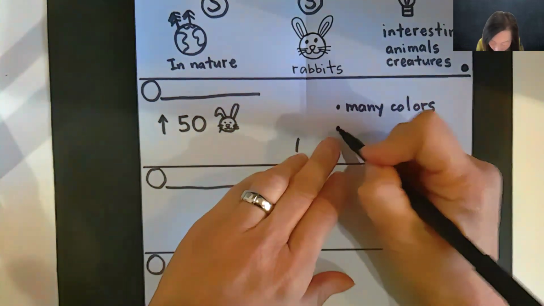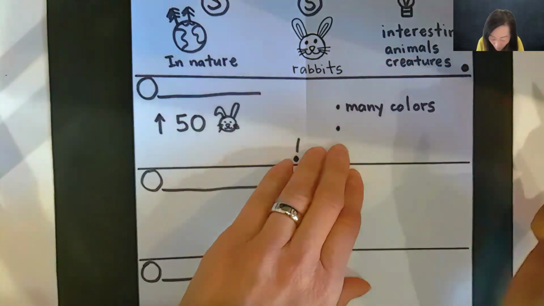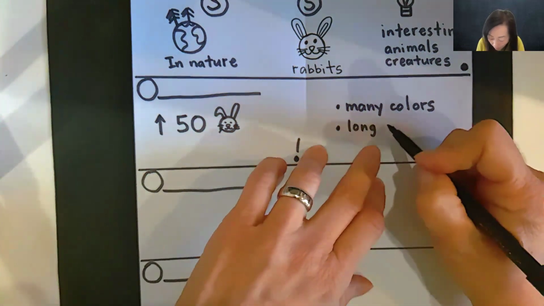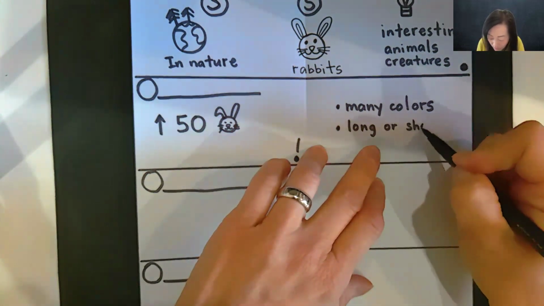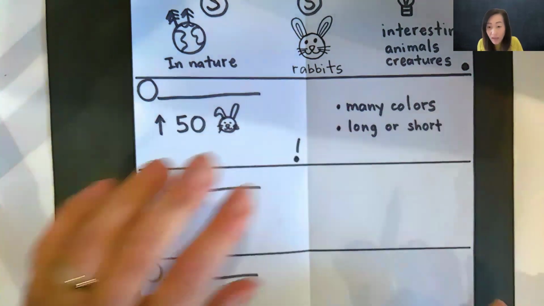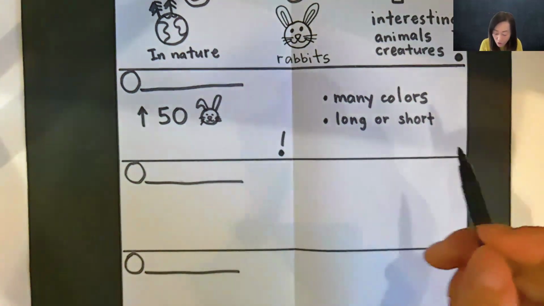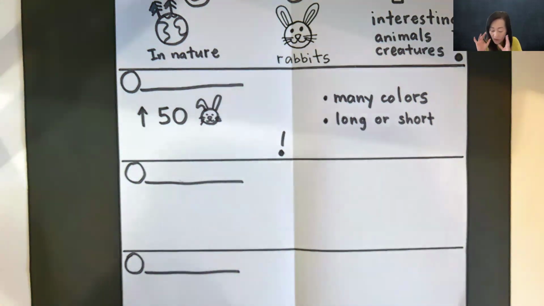And maybe an example, another example was long or short. Okay, can you write that down? As best as you can. Long or short. It talked about hair. Long or short hair.